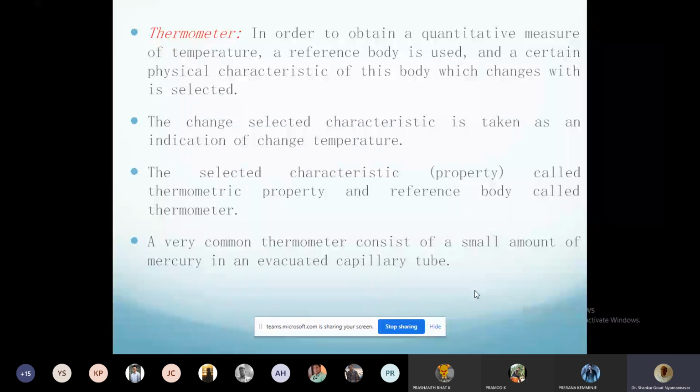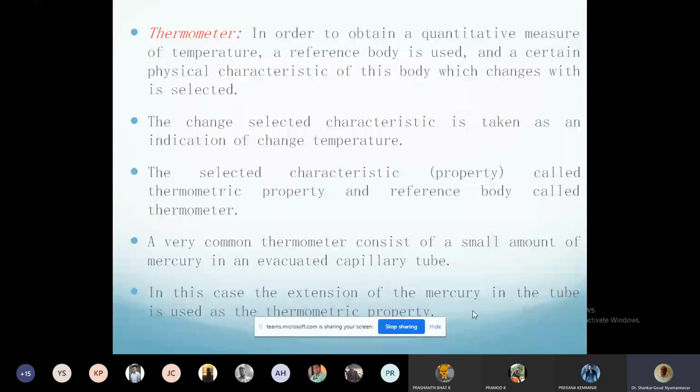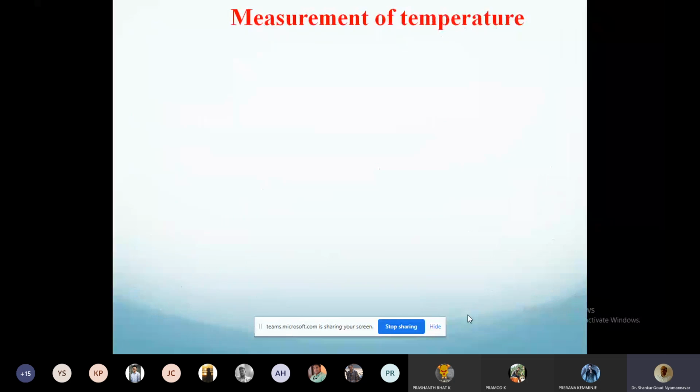Okay, then let's proceed to the next step. In this case, the extension of the mercury in the tube is used as a thermometric property. So the height of the mercury level is known as a thermometric property. What is a thermometric property? It is a characteristic of a body which is a function of temperature and represents the temperature. So the height of the mercury column, or extension of mercury, is the thermometric property.